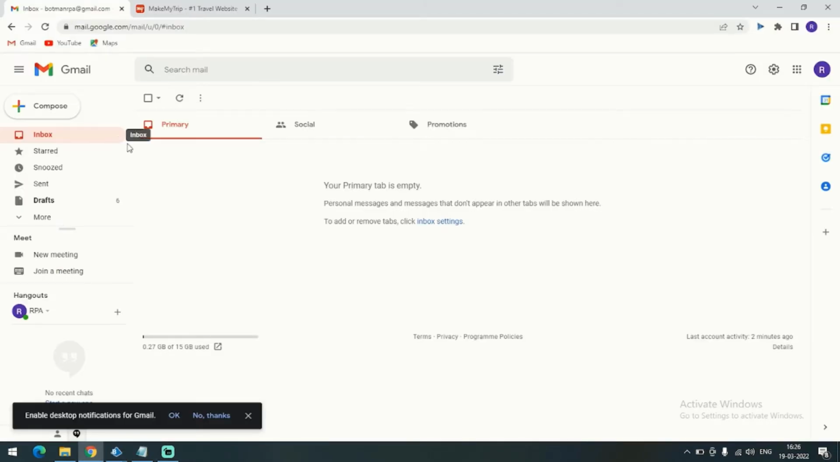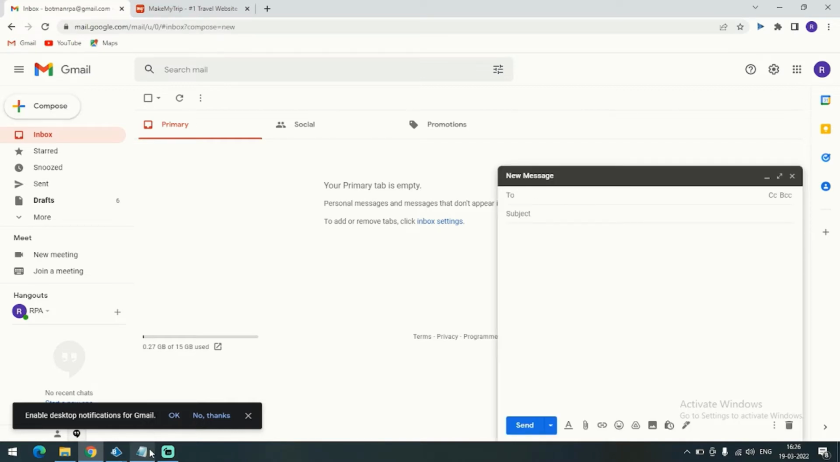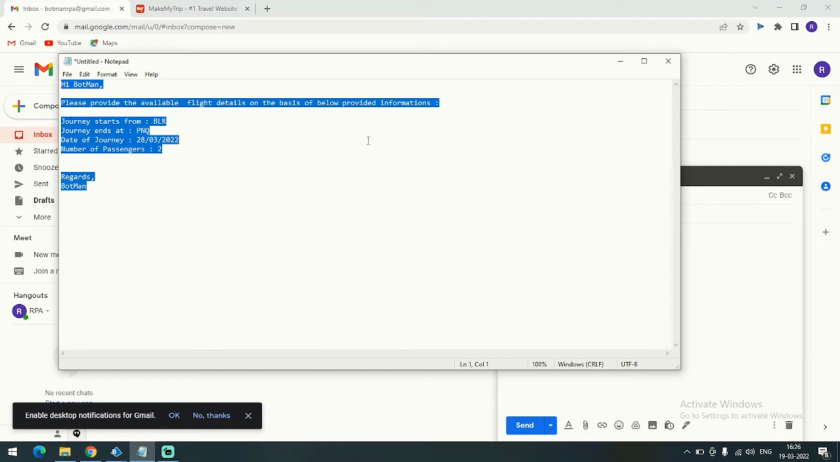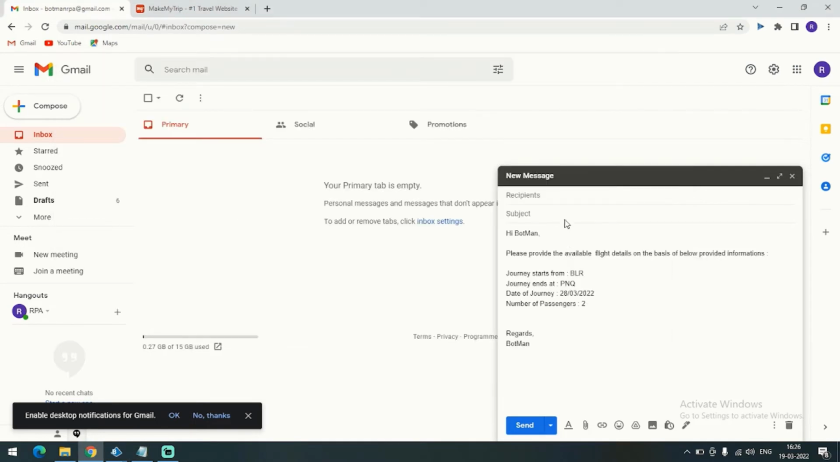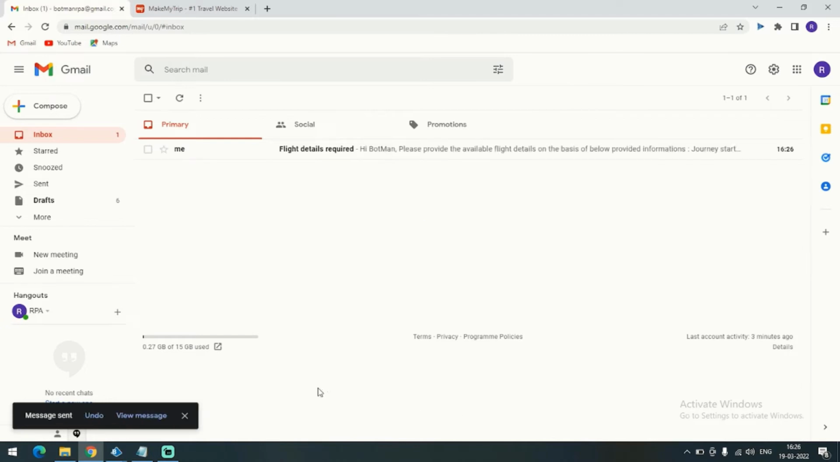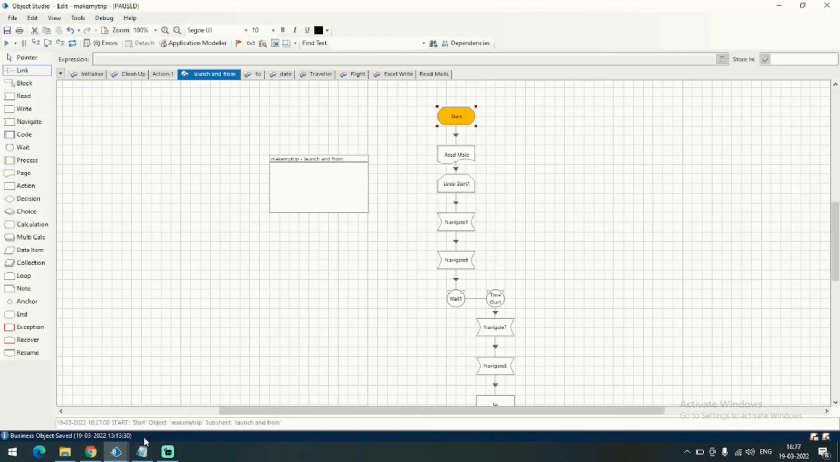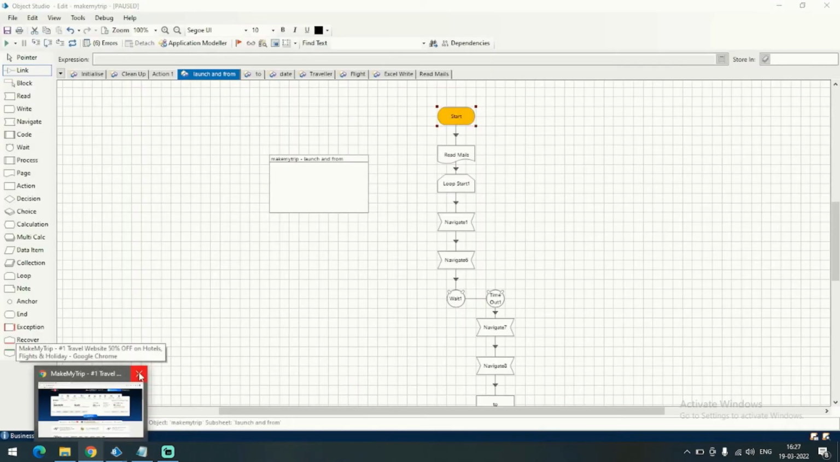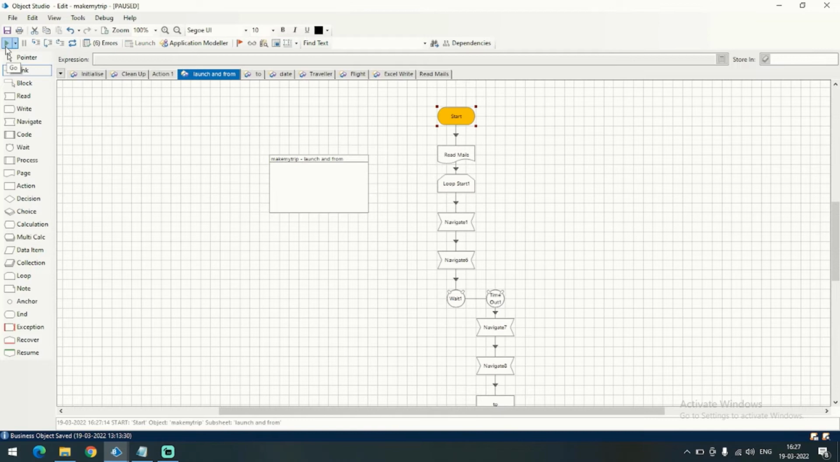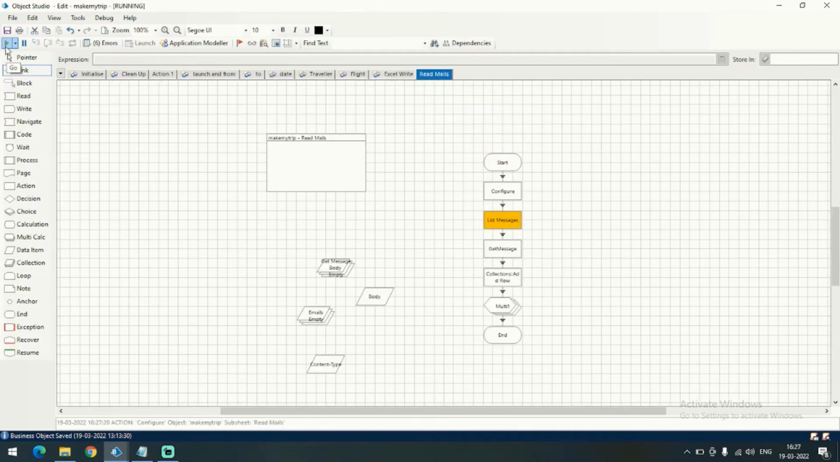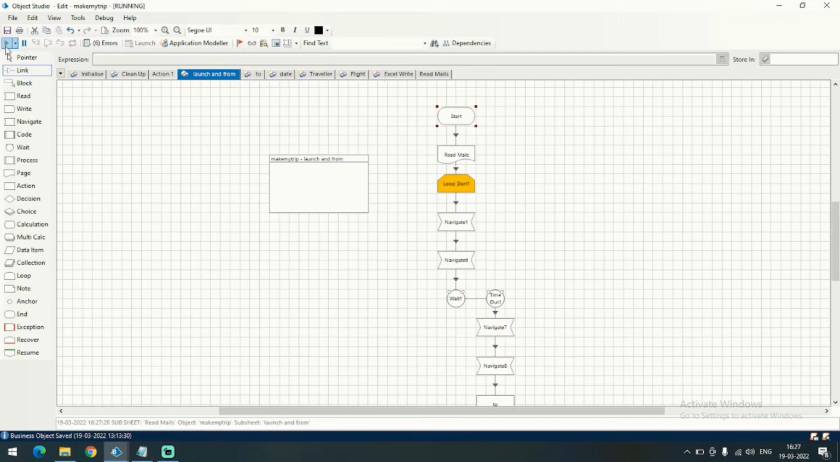So this is my Gmail account, and as you can see there is no email available here. So let me write an email first and send it to myself with the airport code details, that is from Bengaluru to Pune. And for the date, let's say we want the flights of 28 March 2022 and we have two passengers who wanted to board the flight. And here I am going to send it to myself. And here I got an email which is sent by me to me. I will go to my program and run this. And here it starts running and fetching the details available in the email.